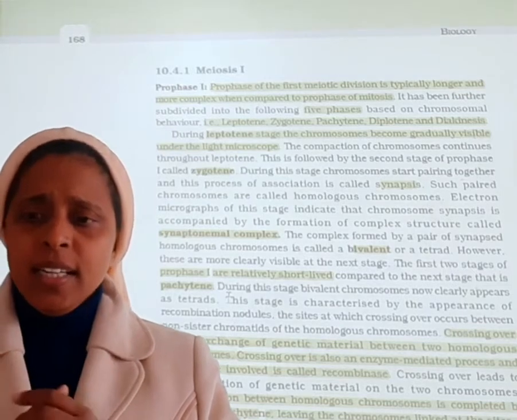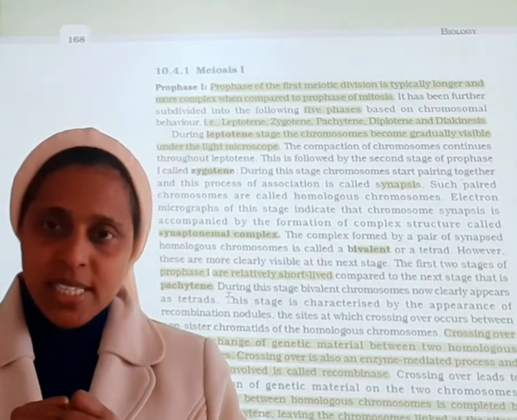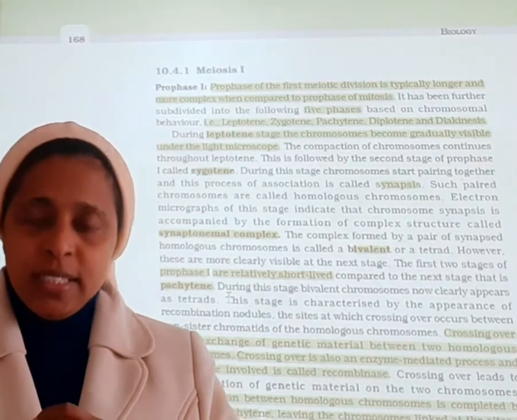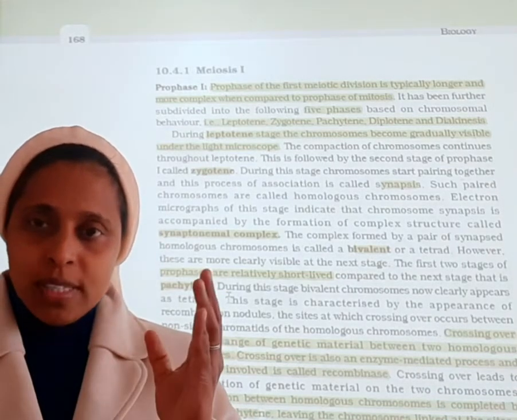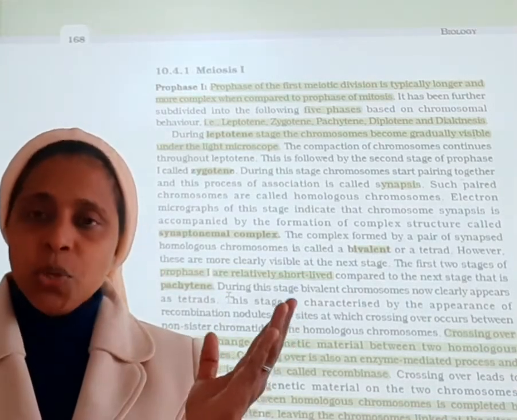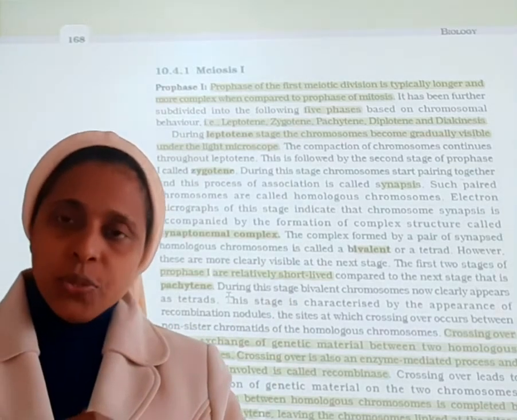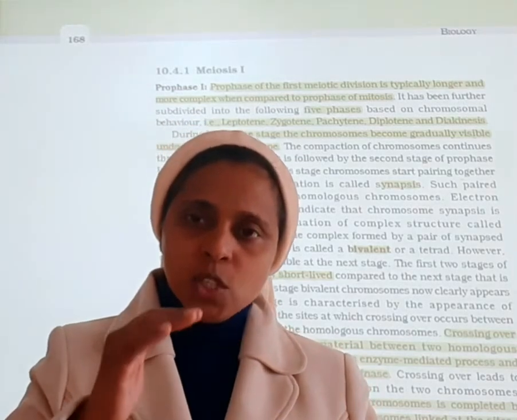And in the diplotene stage, what is happening? Chiasmata formation is taking place, and in the diakinesis stage, terminalization of the chiasmata is taking place. So here the nucleolus starts to disappear, the nuclear envelope starts to disappear, and the mitotic spindle starts to move to the poles. So these are the various stages of meiosis 1 and the various stages of prophase 1.